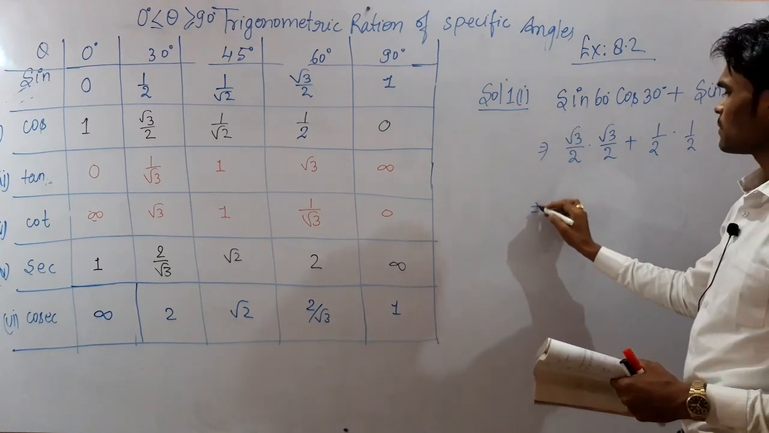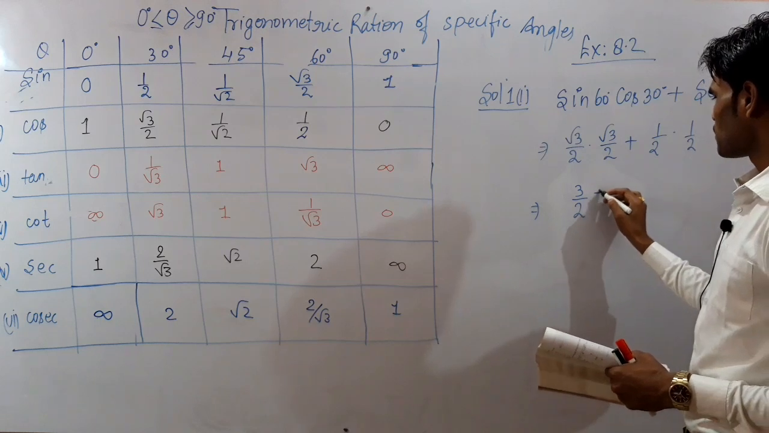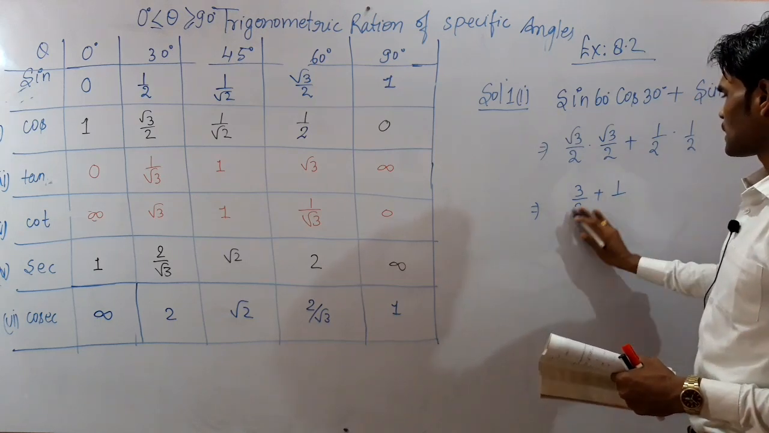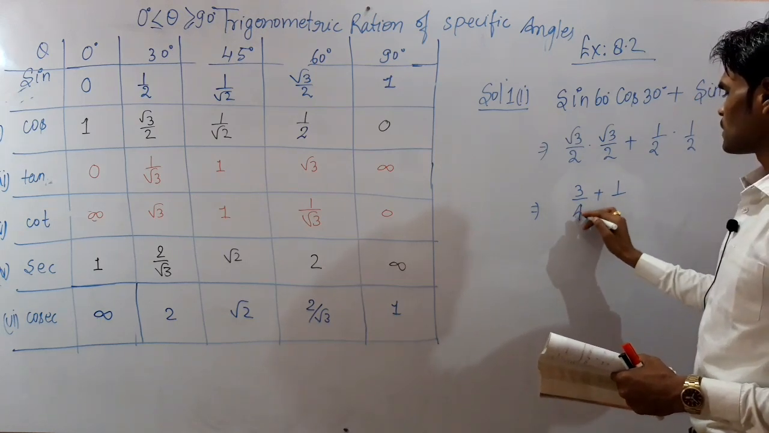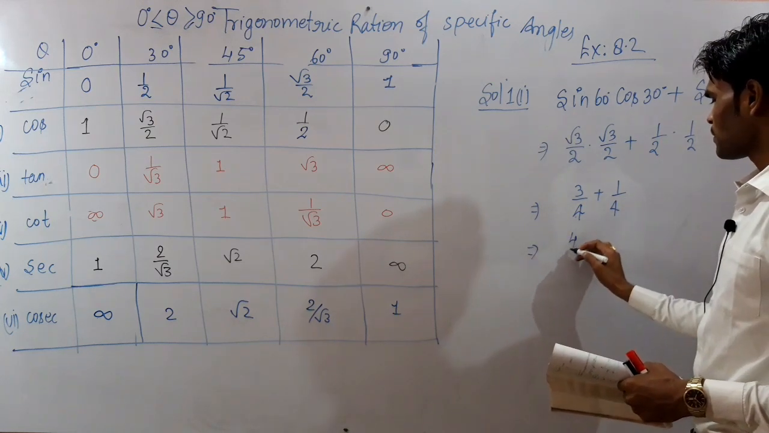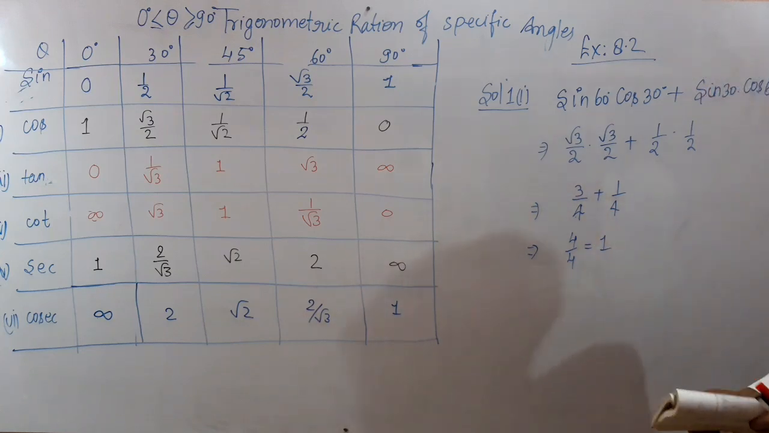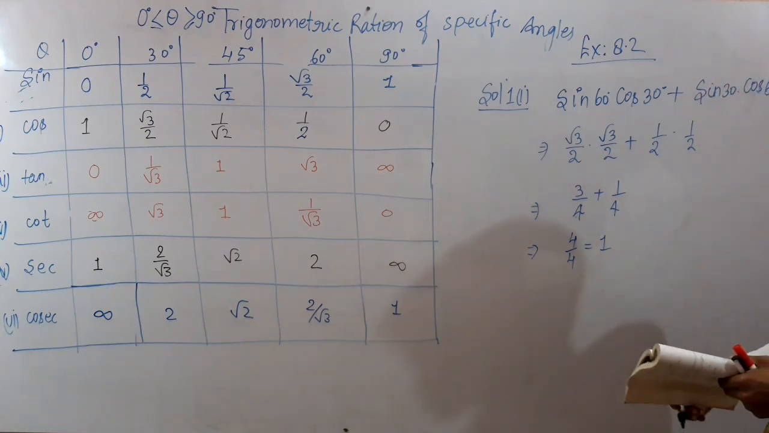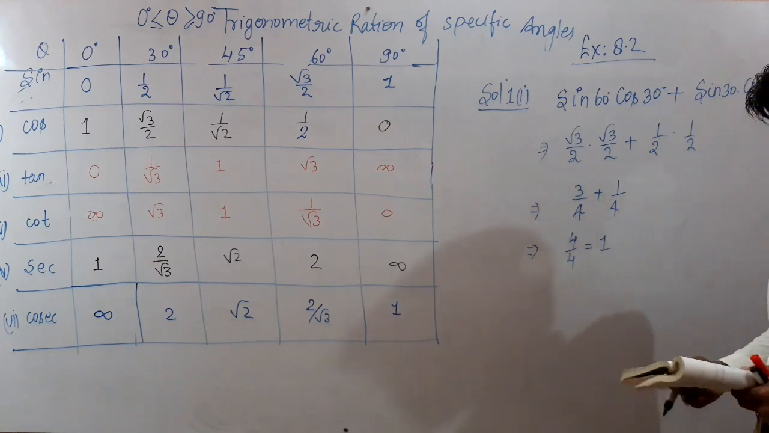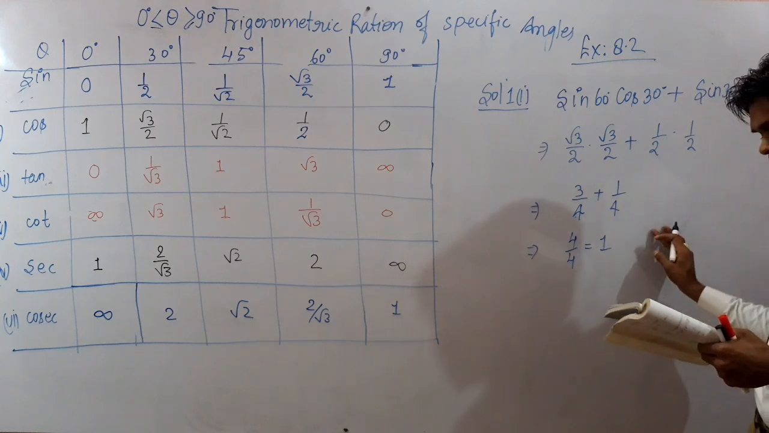So this will give you under root 3 into under root 3 will become 3 by 2 plus 1 by 2 into 1 by 2, it will be 4, and here it will be 4 also. So you may write again 4 by 4 and it will be equal to 1. So we have obtained the solution of this question. Similarly, you can do all the questions.